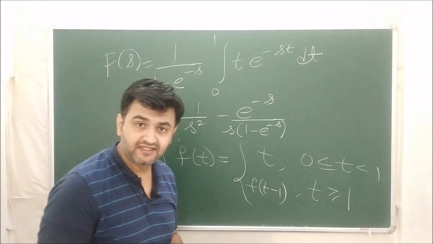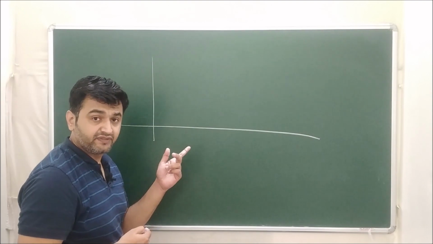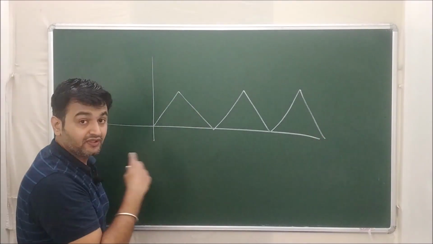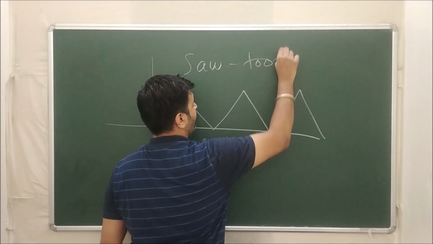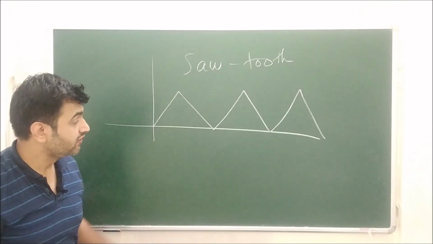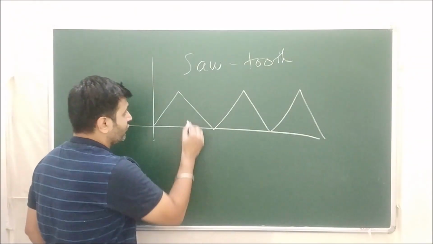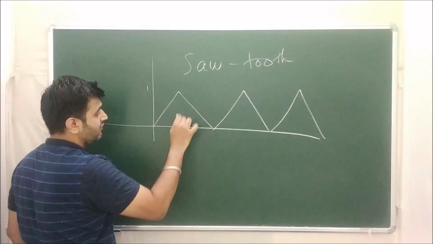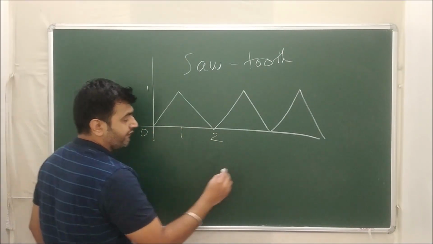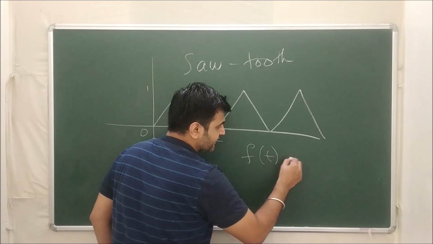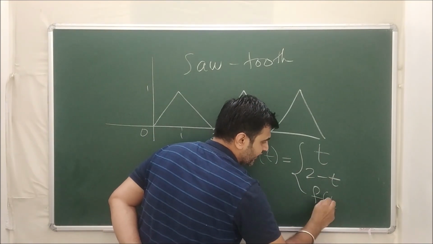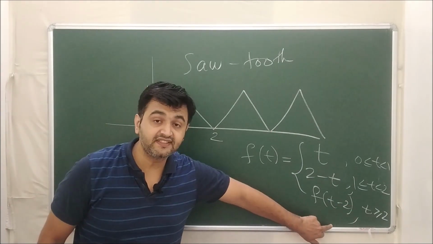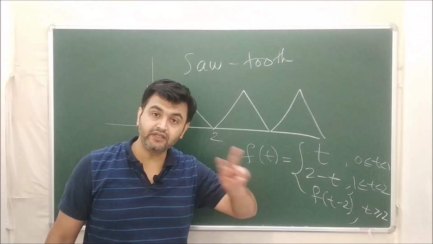Let me give you one more example. Let's take the same example which we did before. This is called a sawtooth function, the very famous graph, sawtooth graph or example. And what was the function, if you recall? How we defined it? We defined f of t as t, 2 minus t, and f of t minus 2. So from here you can see your function is a periodic function of period 2.